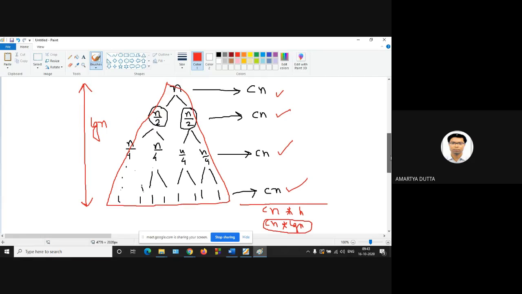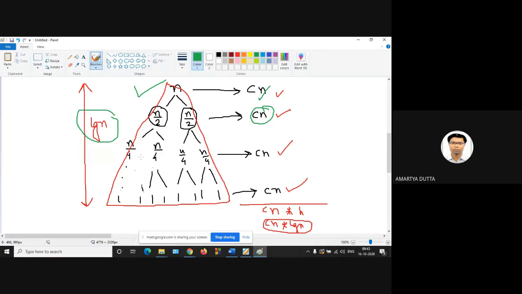First of all, you have to derive the recurrence tree. Then find the height of the tree, which in our tree classes we will discuss how to calculate. The height is lg n, and at every step we get the complexity Cn.